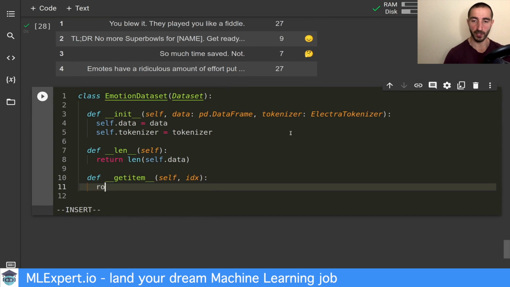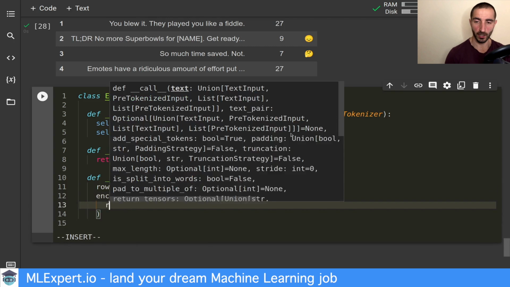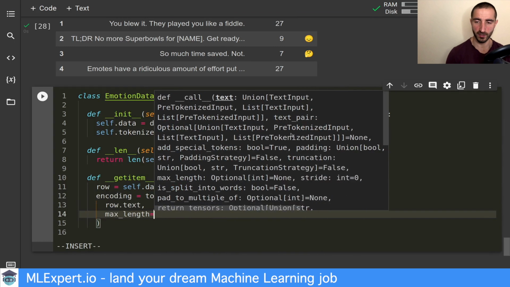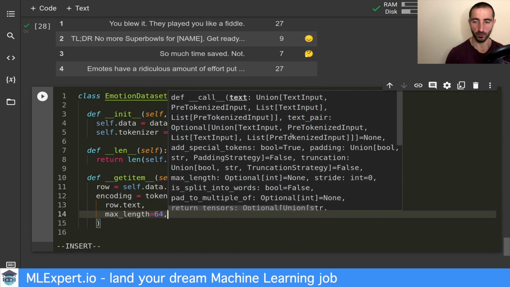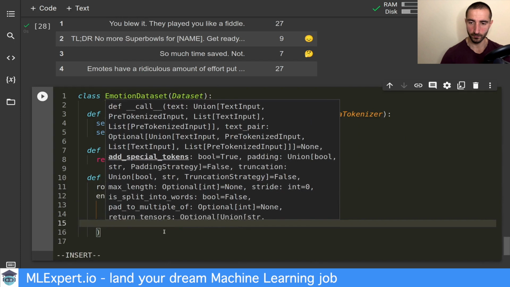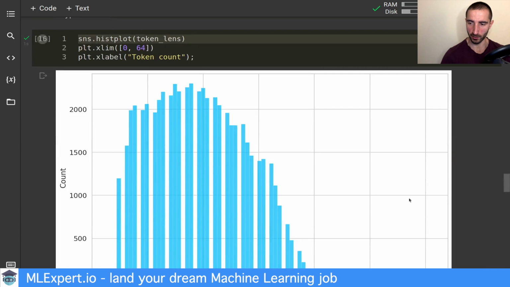I'm going to take the row associated with this ID and create an encoding with the tokenizer. I'm going to pass in the text, a max length of 64, which is taken from the exploration of the tokens that we had right here.